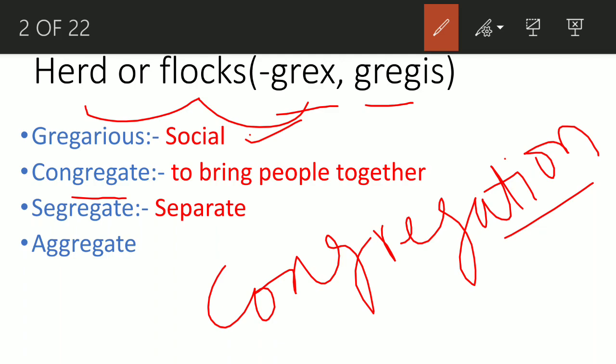Segregate is the opposite word. It doesn't mean to bring people together, it means to separate them. It means to put people apart from each other. That is what segregate means. Aggregate is the opposite of segregate. Again, bring the people together and have a meeting, a conversation, same thing.